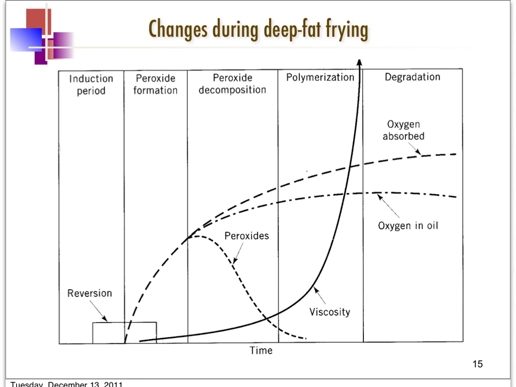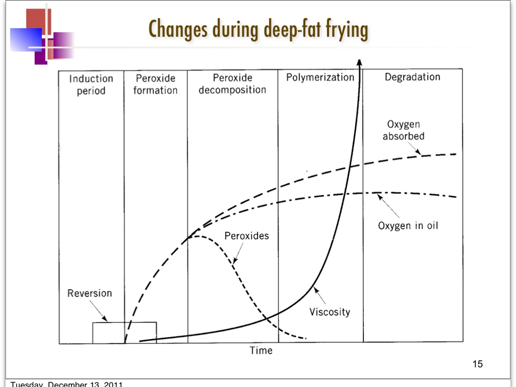Okay, this is another diagram which summarizes the changes during deep fat frying. In this diagram, you can see starting from the induction period, a short period where the cooking oil is still quite stable. Then we start to get peroxide formation due to the oxidation of the oil.